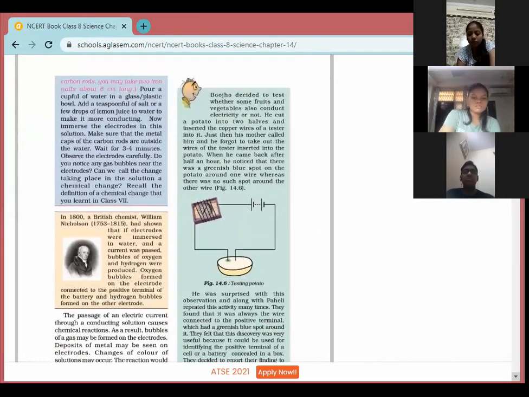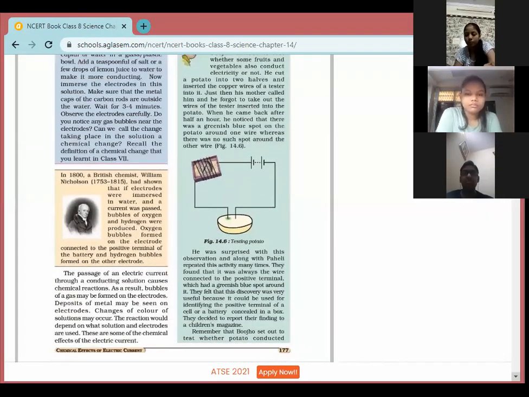अब सबसे important चीज एक बात और आती है. Yeah, children, this paragraph you may underline. The passage of an electric current through a conducting solution causes a chemical reaction. It means the chemical reaction is taking place in the water. As a result, bubbles of a gas may be formed on the electrode. Deposit of the metal may be seen on the electrode. Changes of the color can be there. The reaction would depend upon the solution and electrode used.